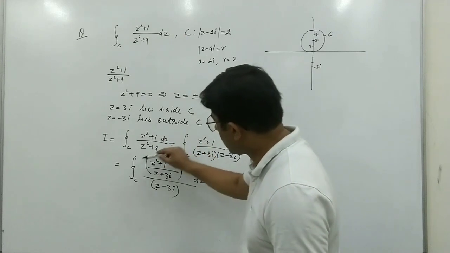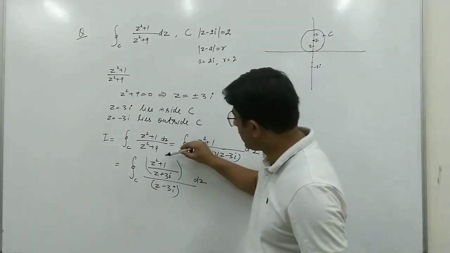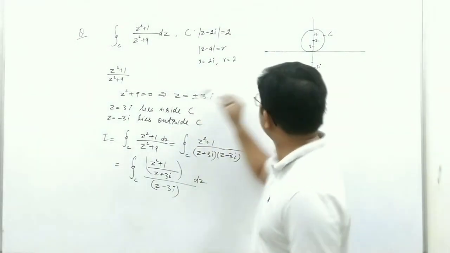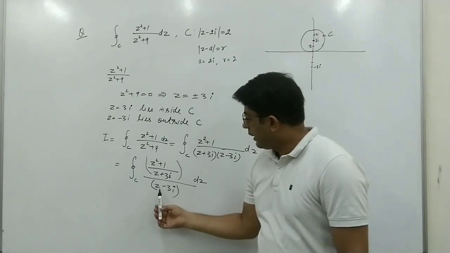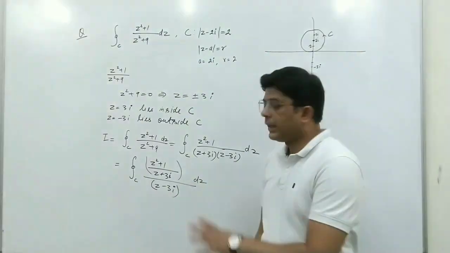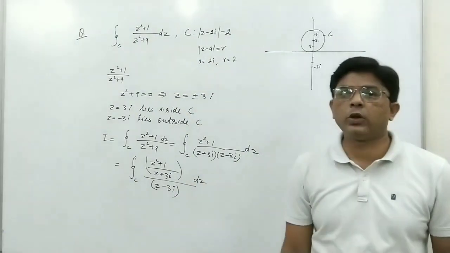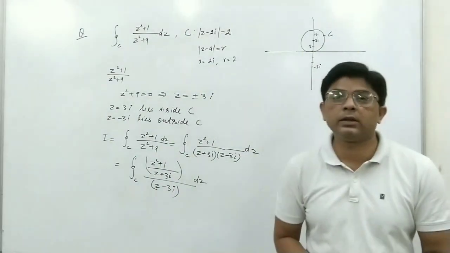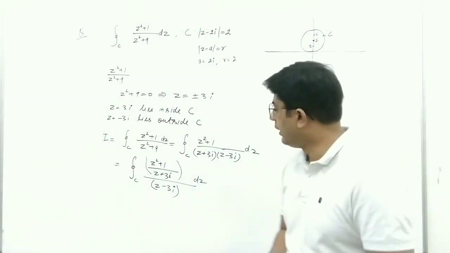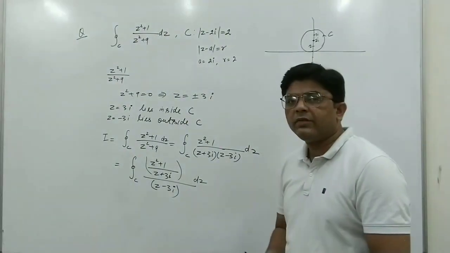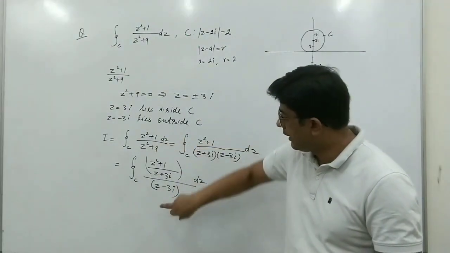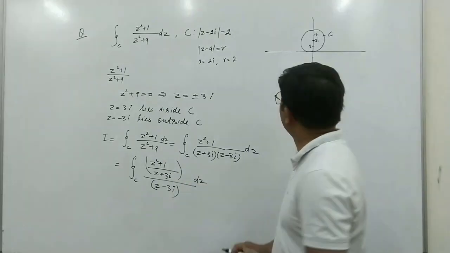If we write it like this, the numerator (z square plus 1) upon (z plus 3i) will be analytic inside this C, and the whole is not analytic at z equal to 3i. So here we cannot use Cauchy integral theorem, because in Cauchy integral theorem the whole function should be analytic. But we can use Cauchy integral formula, because if the numerator is analytic, then we can use Cauchy integral formula. Here this part is analytic, the whole is not. So we use that.